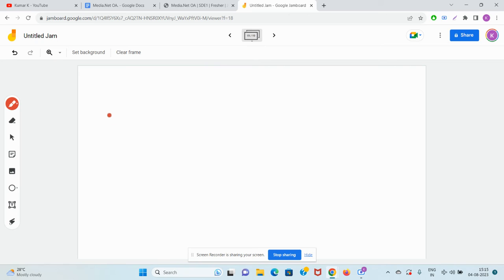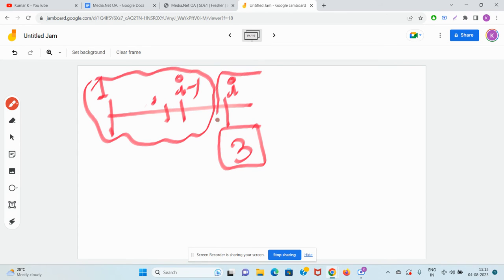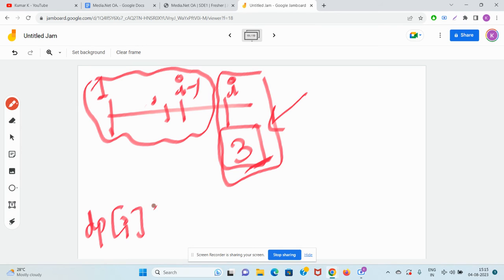That is important. For example, say at this index i, my current guy is 3. Okay, this is index 1, this is i minus 1, and all the guys are going behind like this. So this is the stuff from 1 to i minus 1, and this is your current guy. Guys, what if you try to make this your last element? Then what will be dp i j 3 if you are considering this as the last element?